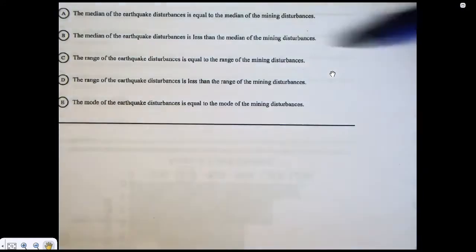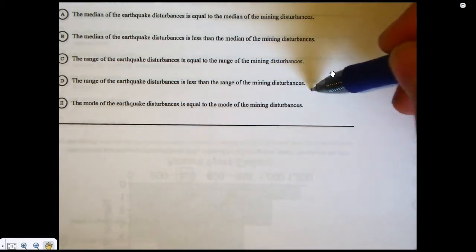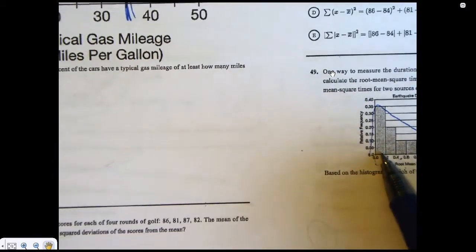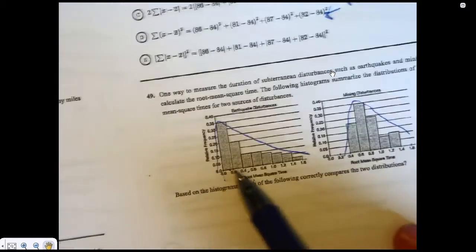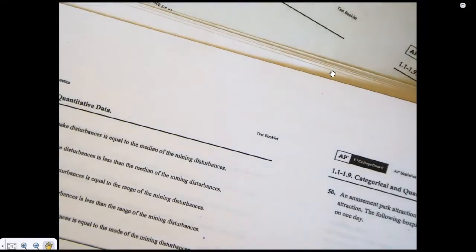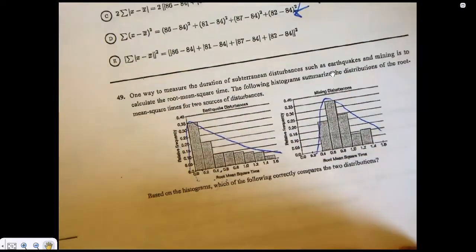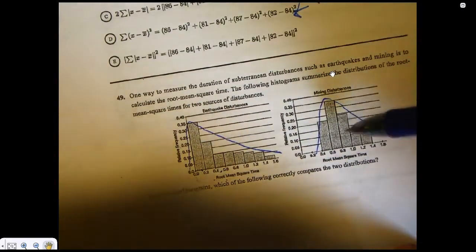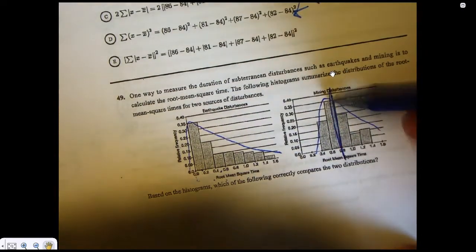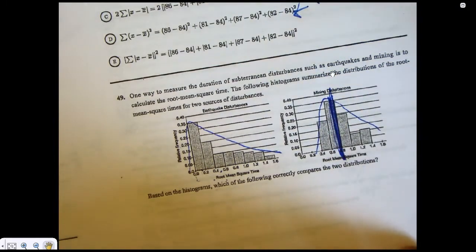That's not an option. They say the earthquake is smaller or the earthquake is equal. The mode, what about the mode? So the mode here is this bar, so it's the tallest. The mode here is this bar, so it's the tallest. Those are not equal. So then what about the median? That's the one that's left. So the median is that spot where 50% of the data is above you and 50% of the data is below you. So for the median here, just eyeball, it's around there.